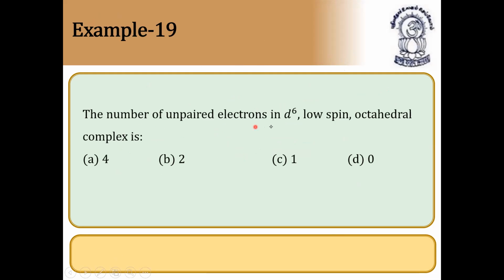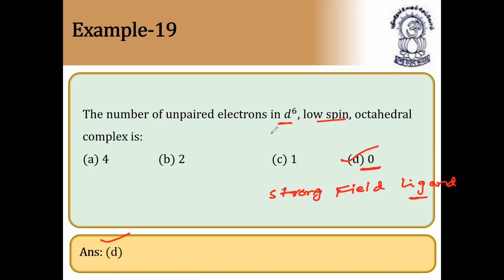The number of unpaired electrons in a d6 low spin octahedral complex: low spin definitely means a strong field ligand. So the number of unpaired electrons in low spin octahedral complexes should be 0. Even in d6 it would normally have 4 unpaired electrons, but due to low spin it is 0. Very, very important.